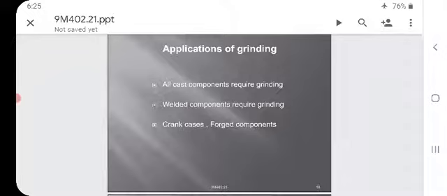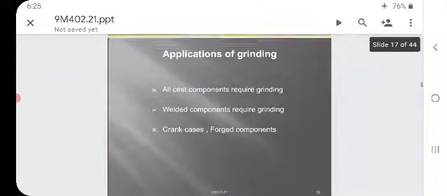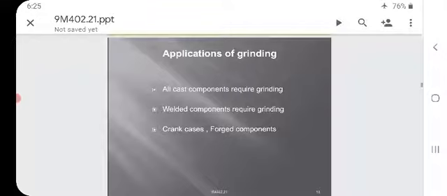Crankcases and forged components. What are forged components? In first year workshop technology, we will see forging. In forging, you won't see cutting. Only by applying heat and pressure, we shape the workpiece into the required shape. That is called forging. The output of forging is called forged components.